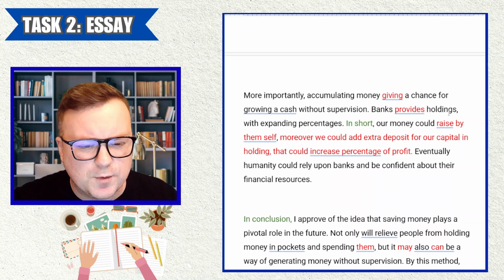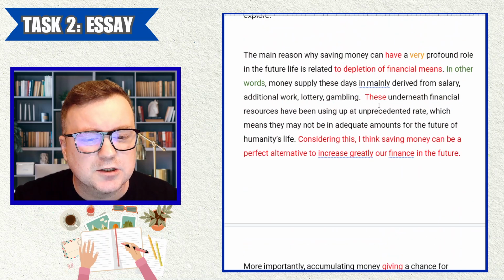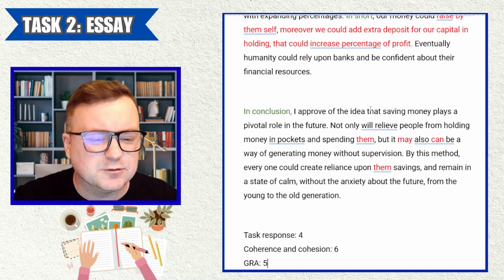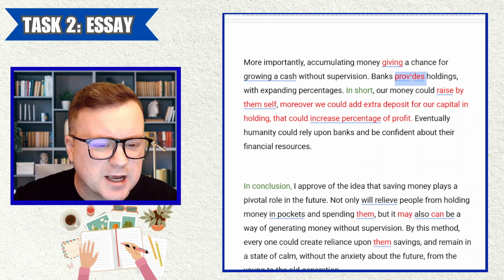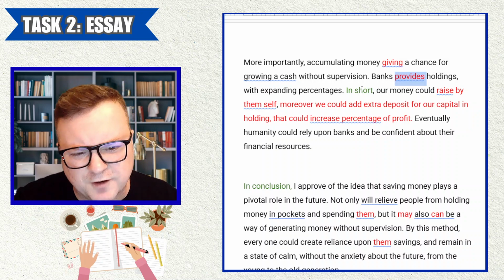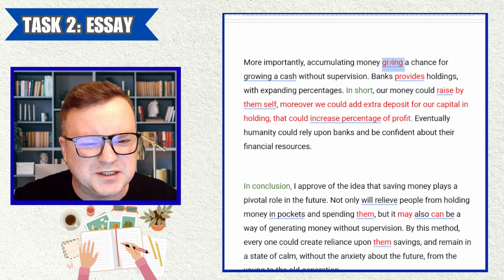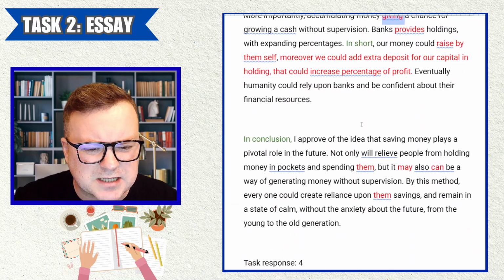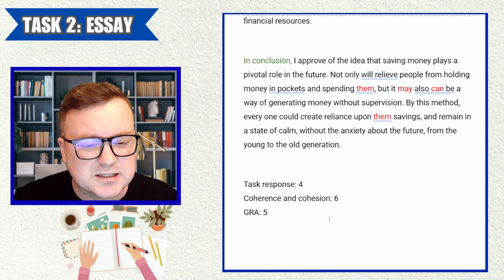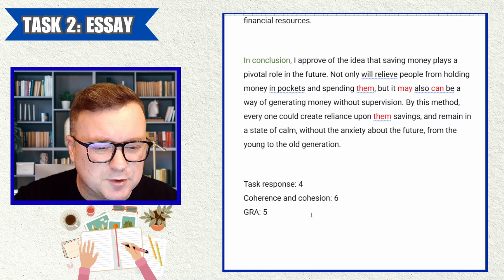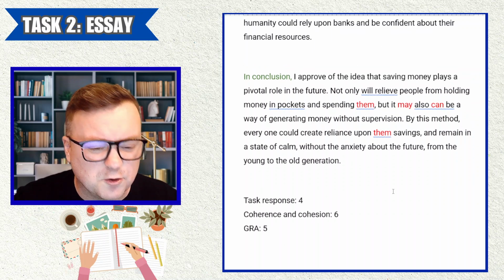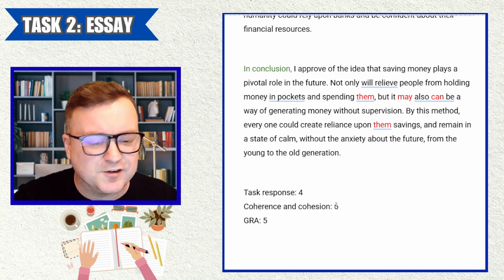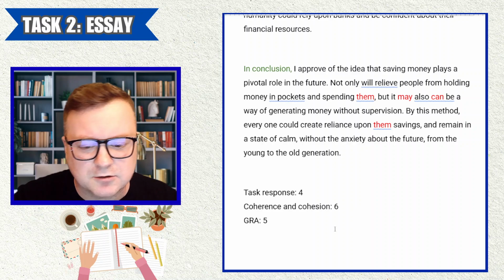Now, there aren't so many grammar mistakes here, but there are some. Basic sentences are controlled reasonably well. Candidate regularly forgets third person s, like banks provides instead of banks provide. And we get things like accumulating money, giving. So there's a lot of breakdown, a lot of misunderstanding. But there are some complex sentences and some complex structures attempted with not always disastrous consequences. So for me, there is enough evidence there to say the candidate has intermediate grammar probably.